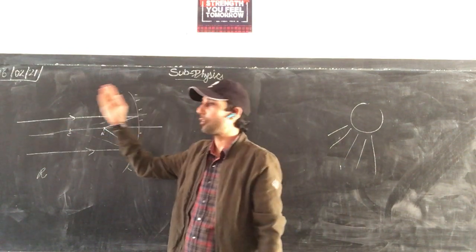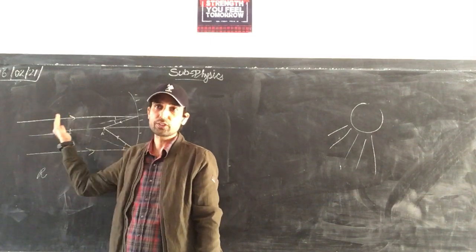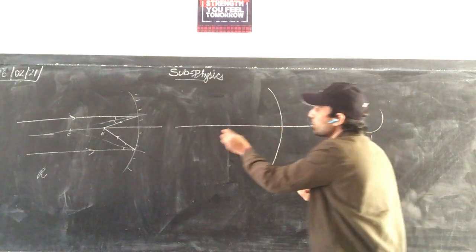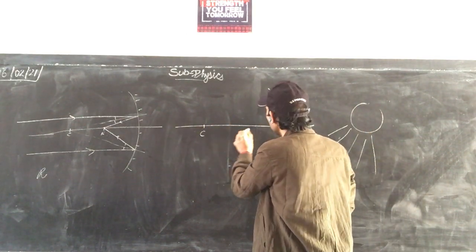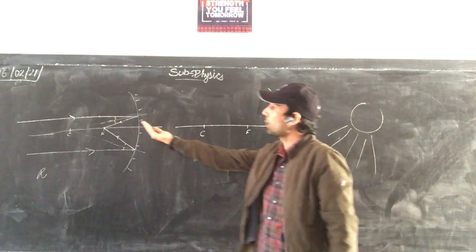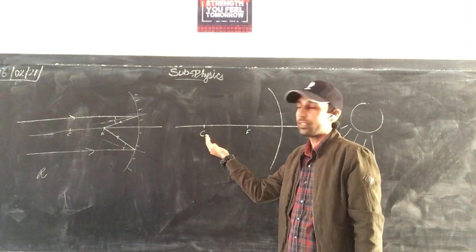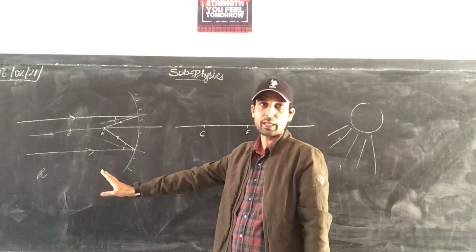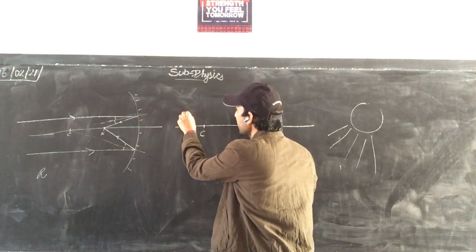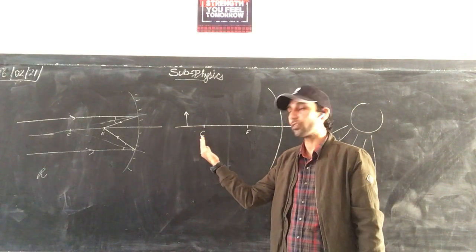Now see here, this object will be brought closer towards the mirror. So the second case I am discussing here. For example, this is the center of curvature. This is the focus. Now we are bringing the object closer to the center of curvature. There is one more case that I will discuss later for timing. Now for example, the object is here. We are bringing it towards the center of curvature.